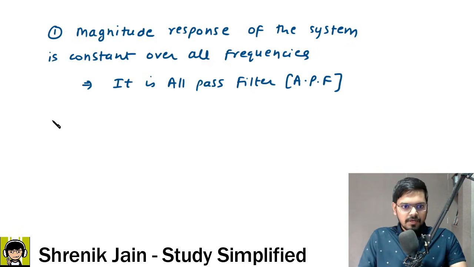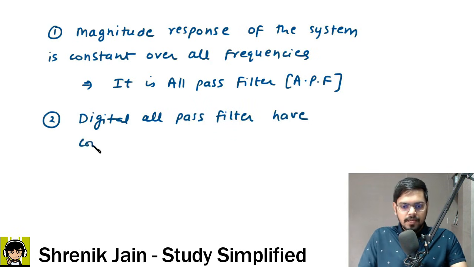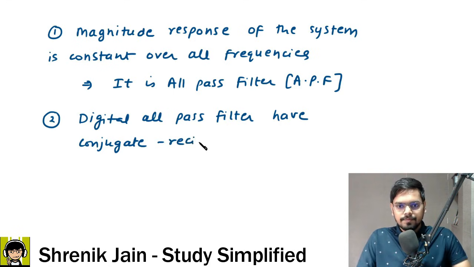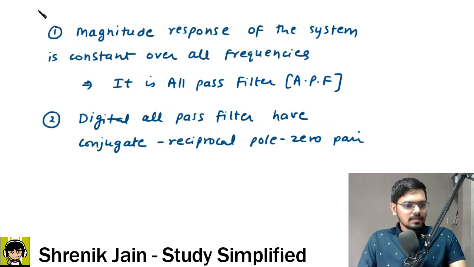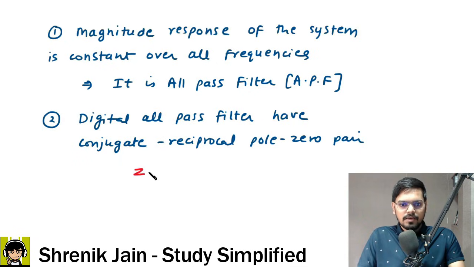So in the all pass filter, in the discrete time domain, we have a property. So what is the property? Digital all pass filters have conjugate reciprocal pole zero pairs. So what does this mean? It simply means, let me write it here completely.